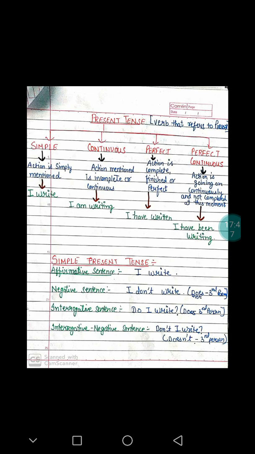Does he write? Does she write? In interrogative negative sentence, interrogative means question mark. You are going to ask a question, and then negative, use of not. Don't I write? What does that mean? This is asking, don't I do this work? What do you think? Don't I work? Don't I complete my work?